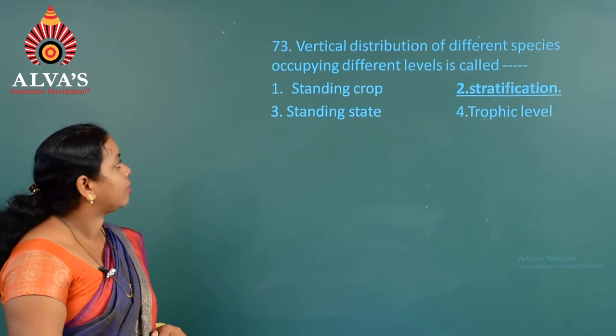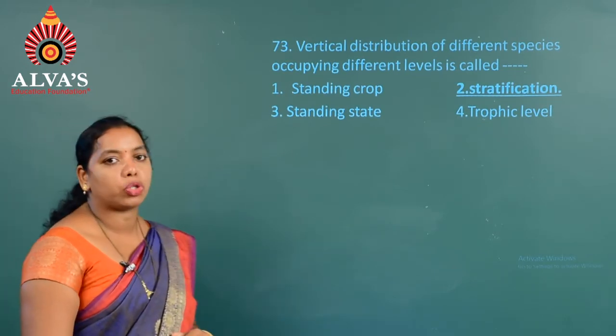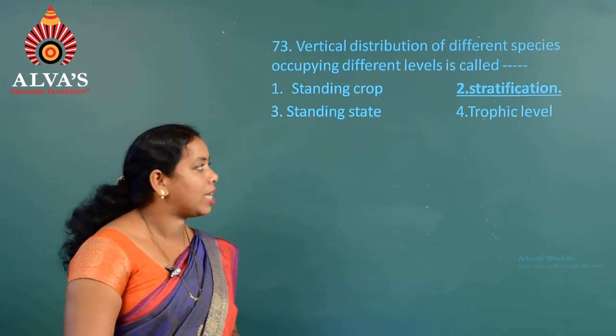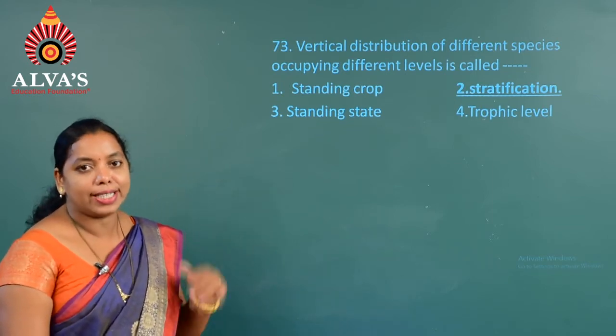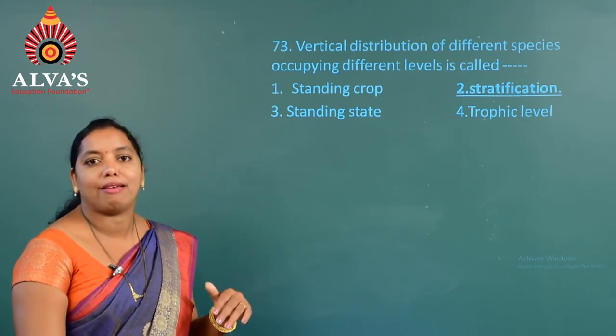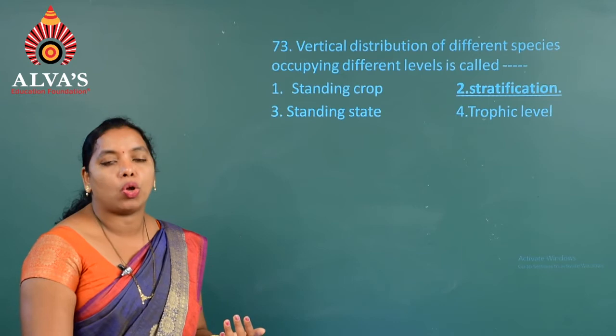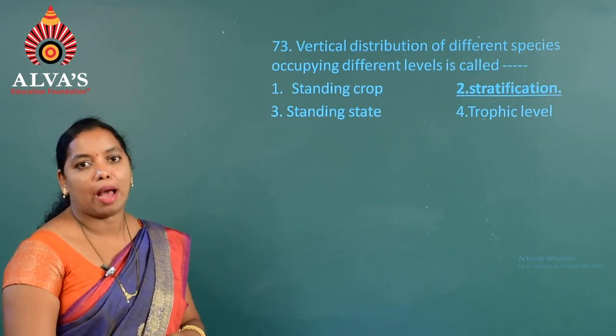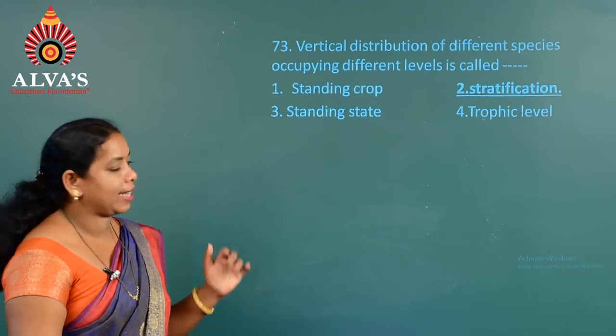The next question, 73. Vertical distribution of different species occupying different levels is called stratification. Stratification is the vertical distribution of different species at different levels. So stratification always provides habitat as well as niche for the organisms in the habitat. So the answer is the second one.